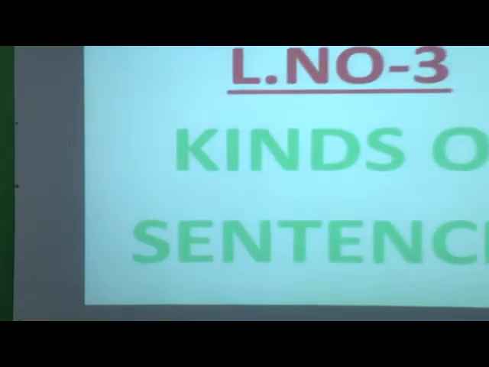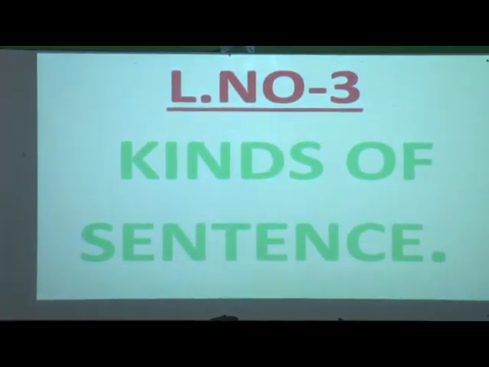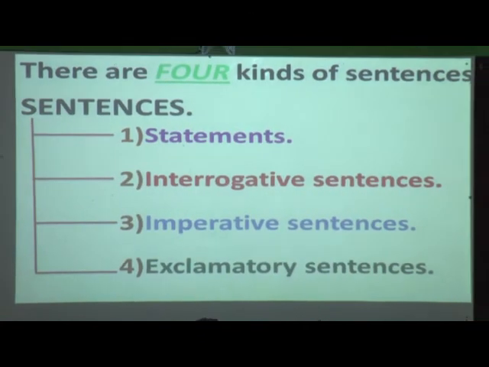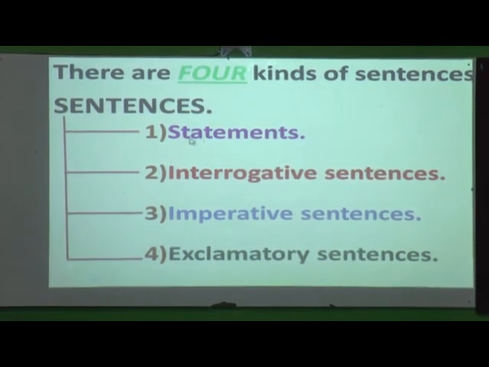So open lesson number 3, page number 11. We will start with today's topic. What is our lesson name today? Kinds of sentence, lesson number 3. How many kinds of sentence are shown over here? 4. What are they? First is statements.